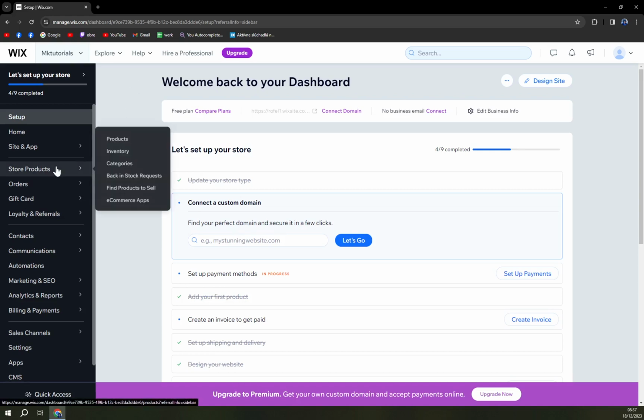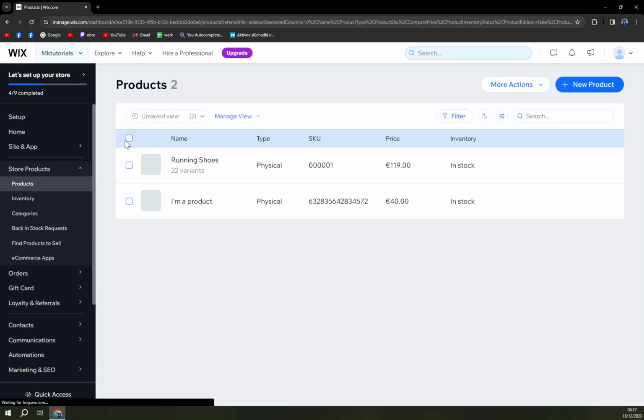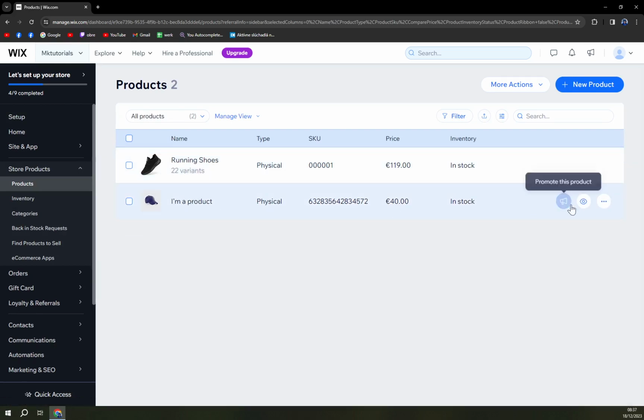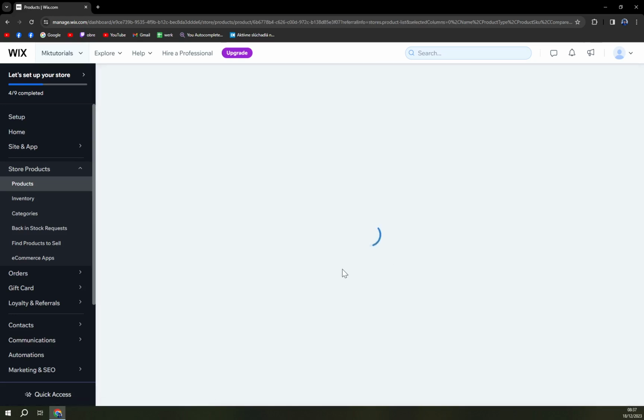So what do we need to do? We need to go to store products and then go to products as it is. My running shoes already have 22 variants, but the golf cap doesn't. So let's click on the three dots on the far right next to a product and click on edit product.